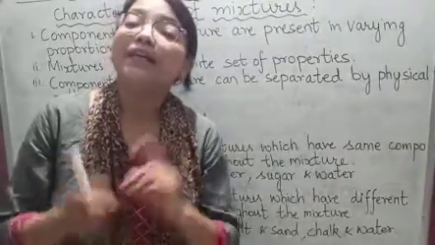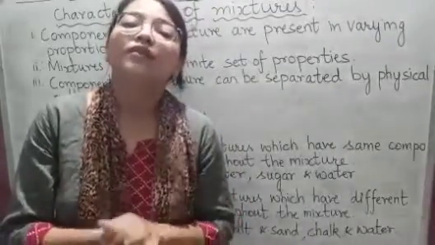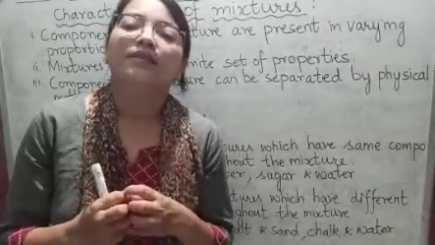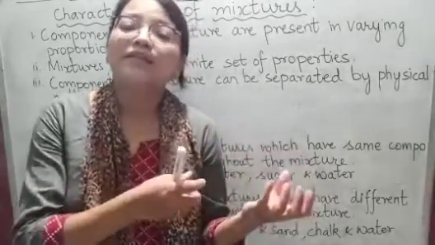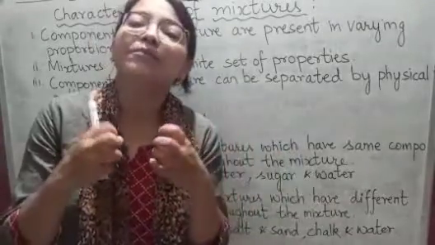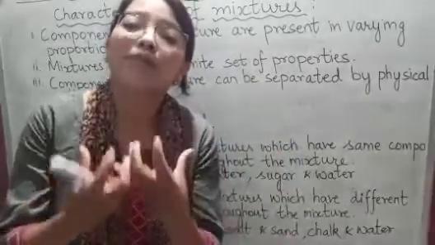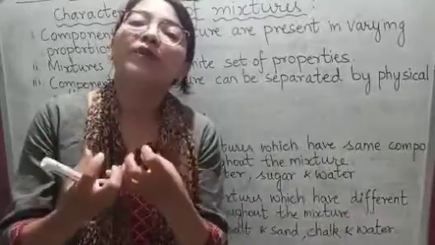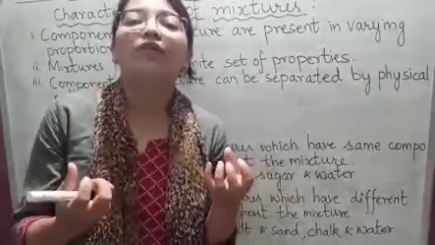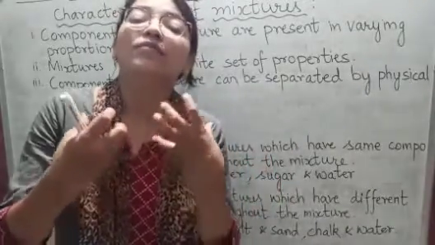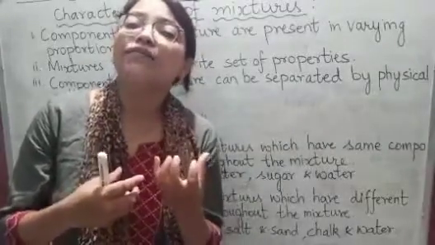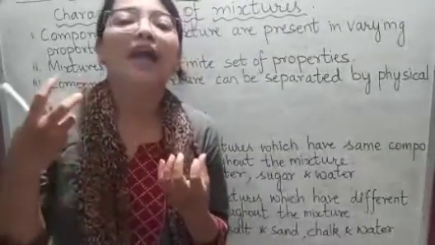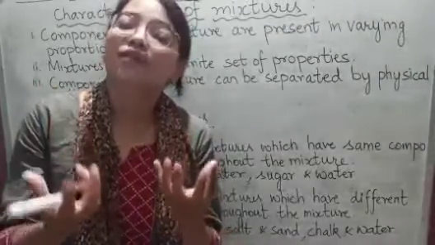But in case of mixtures, the properties of components are retained. For example, if iron and sulfur get mixed and form a mixture, then the properties of iron and sulfur can be retained in the mixture. That means iron will have its own property and sulfur will have its own property.